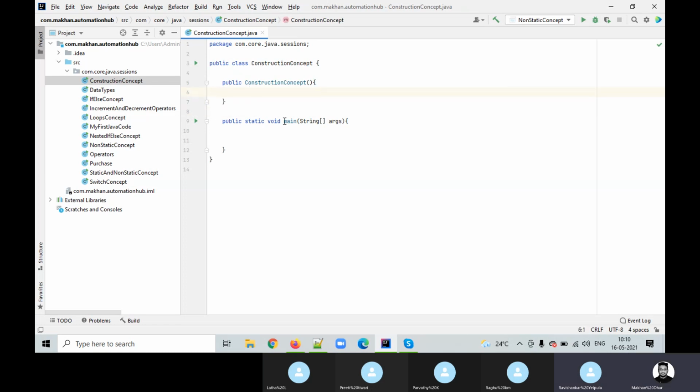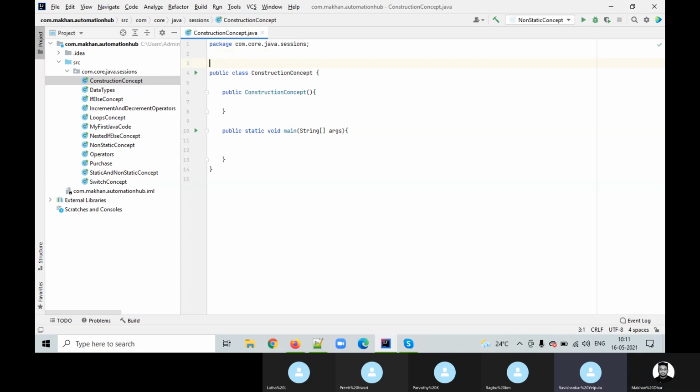So inside that, how does it work? Generally, this constructor is used to initialize the variables, to initialize the object. Initializing the object is nothing but initializing the values and variables. Do you know what the meaning of initialize is, guys? Please respond. Assigning the value. Right. The very first time assigning the value is called initializing. When you change those values a second time, it is called reinitialization. So initialization is when we assign the values for the first time. And constructors are used for the same purpose, guys.